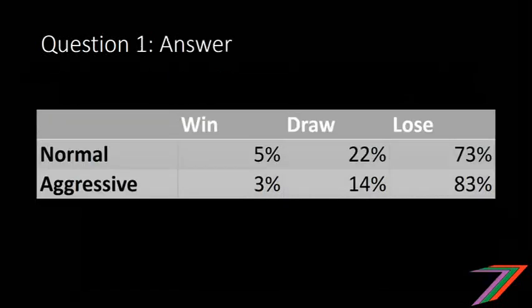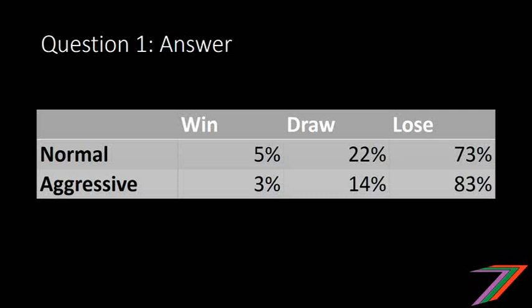Let's look at the answer to question 1 now. So if the normal strategy or the current strategy is continued, there's a 5% chance of winning, a 22% chance of a draw, and a 73% chance of losing. If the more aggressive strategy is adopted, there is actually only a 3% chance of winning, a 14% chance of drawing, and an 83% chance of losing. So you can see in this scenario, it's actually better just to remain with the same strategy.